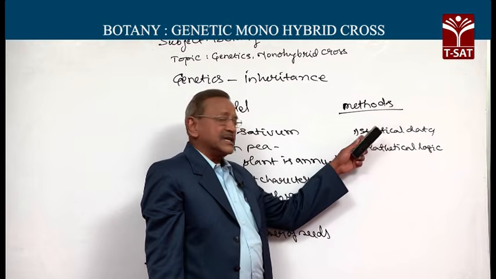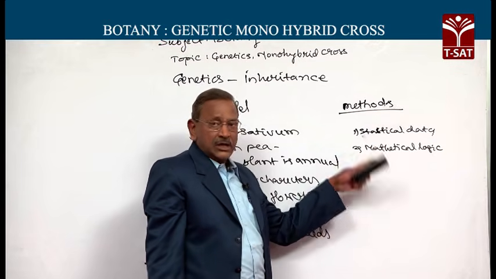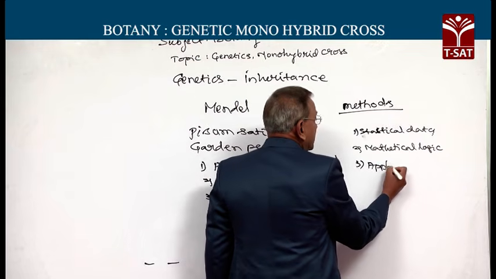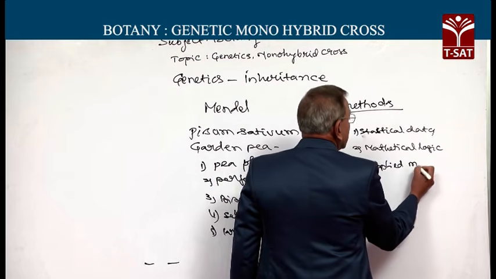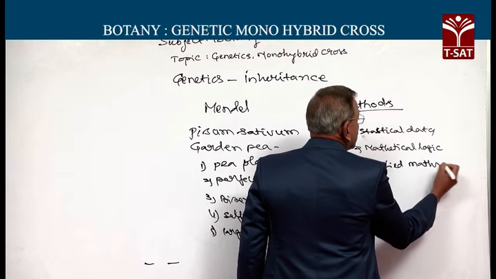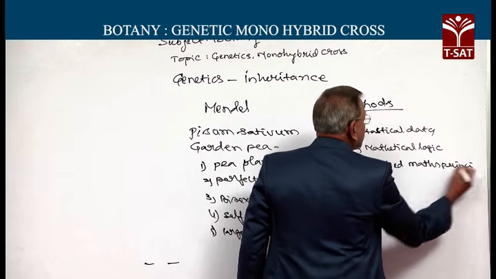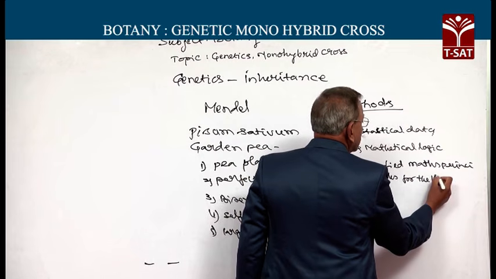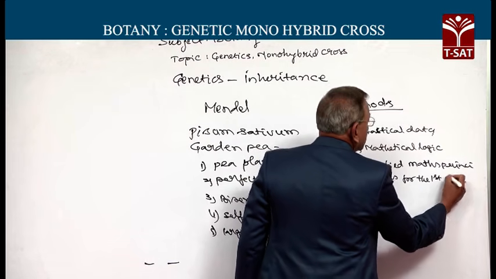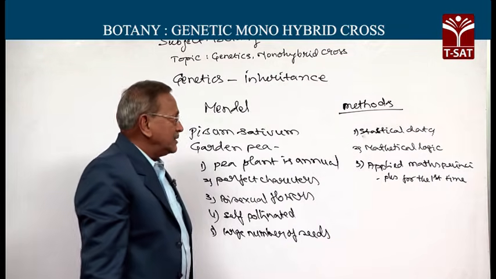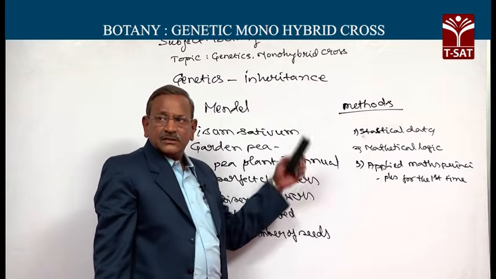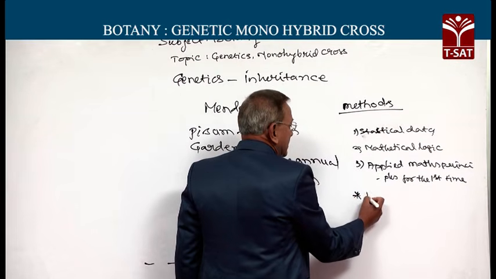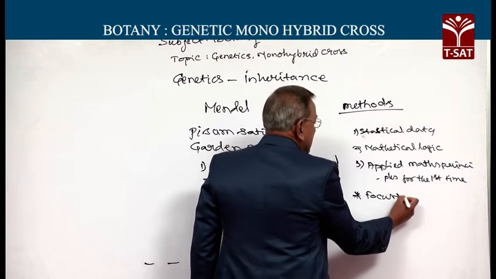He used statistical data, mathematical logic, and also applied mathematical principles for the first time. This contributed to his success to a great extent, and each time he focused on a single trait.